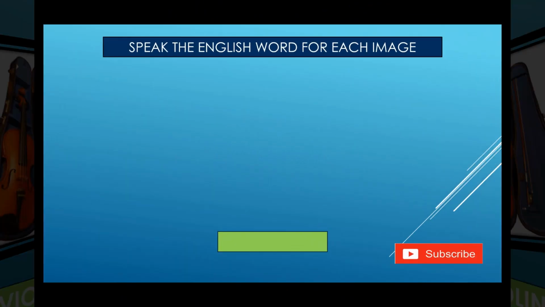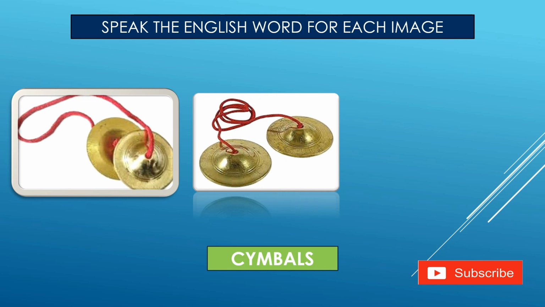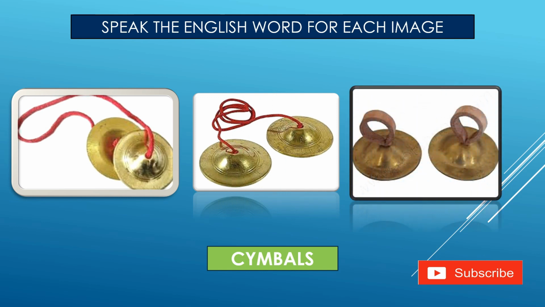Next, okay, can you say that? Cymbals. If there is one, we call it singular; more than one is plural. Cymbal, cymbals. This image or this image has more than one, two of them, so this is plural. Cymbals.